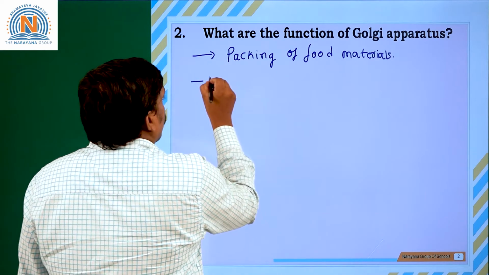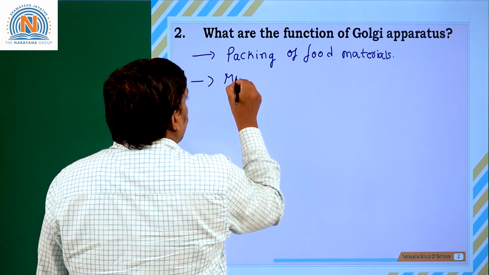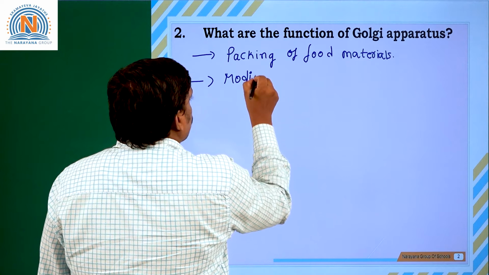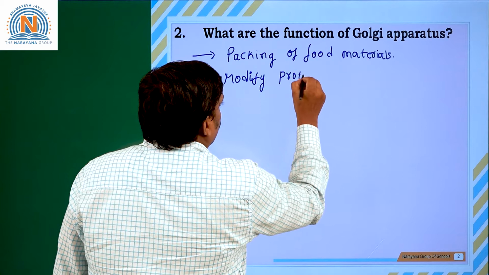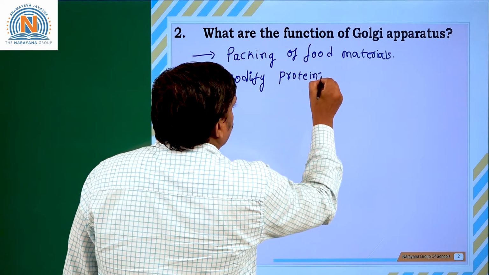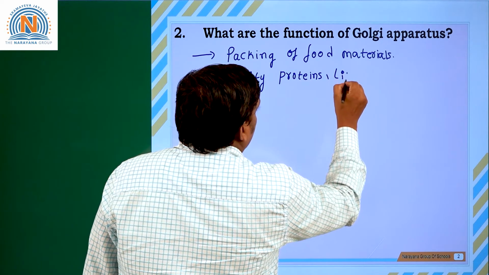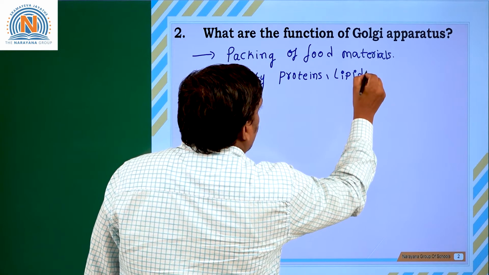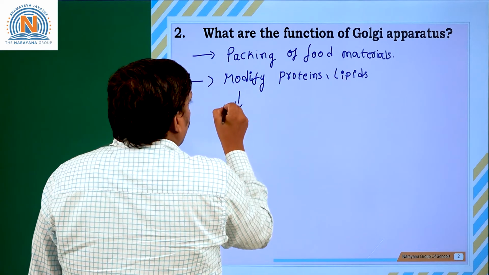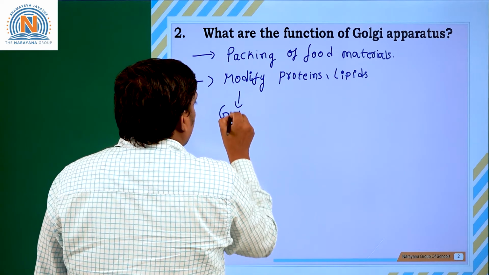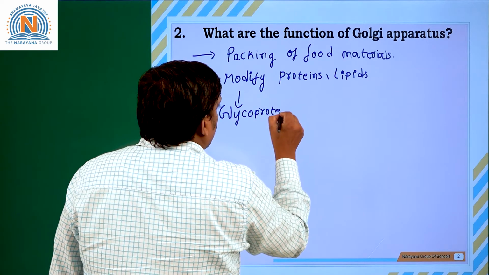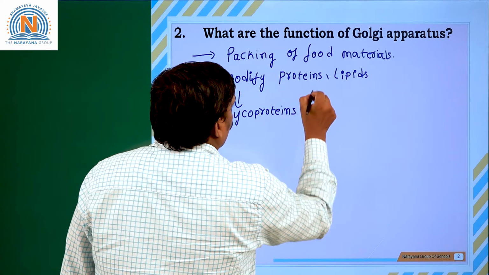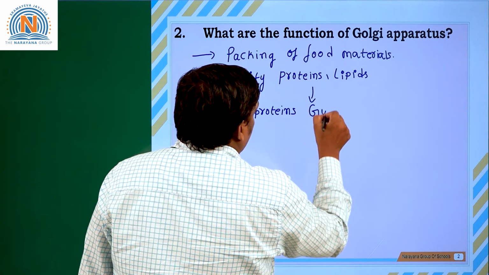Even the Golgi apparatus modifies proteins and lipids into glycoproteins and glycolipids.